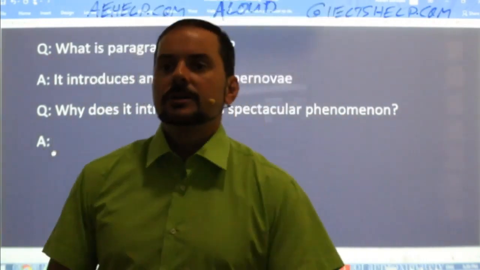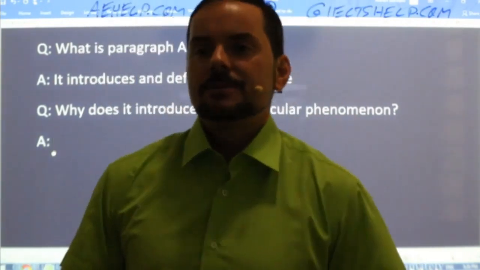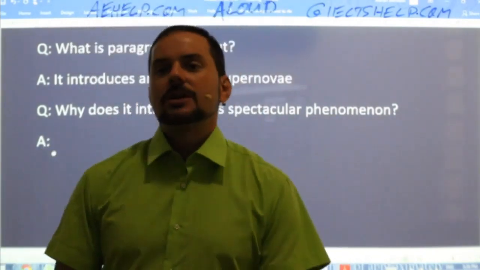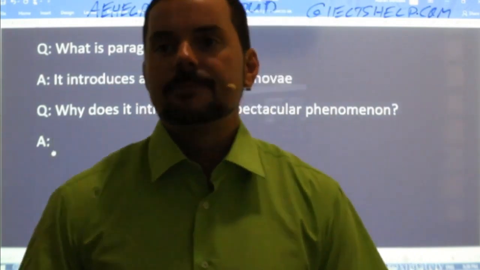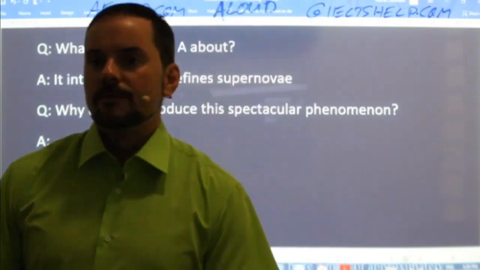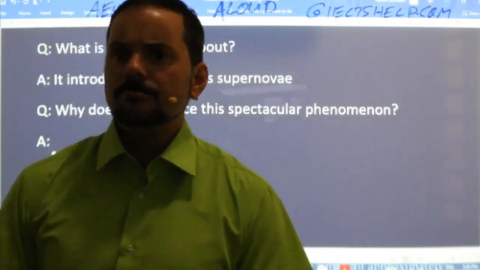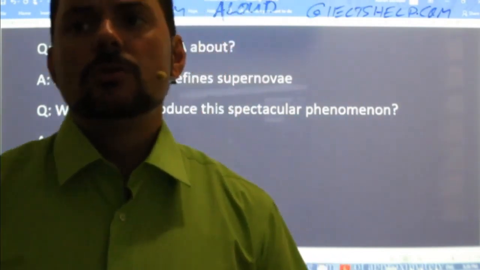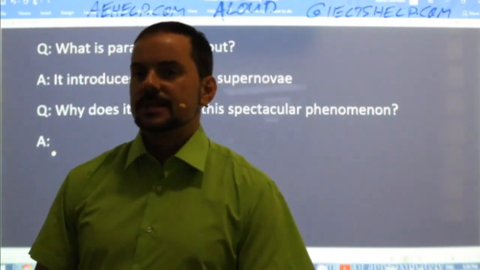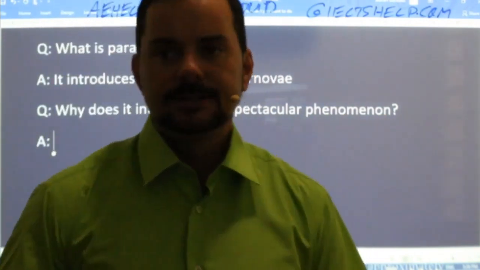What's the idea? Adam says the article always starts with an introduction. Absolutely, Adam, as does every good, well-written essay. Okay? Rahul says to understand the basics about supernovae. Jay says to understand the paragraph, not just Jay Patel, but you're on the right track. Okay?